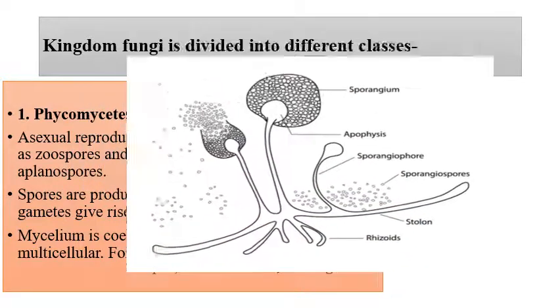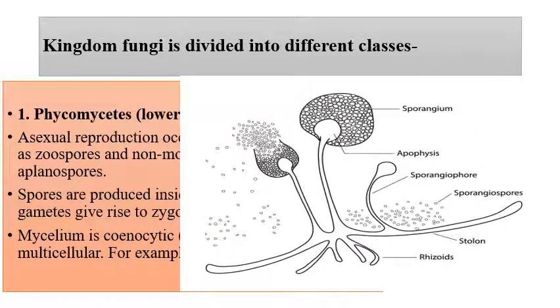And see this figure. The main difference between Mucor and Rhizopus is that the hyphae of Mucor is much less branched in comparison. See here, this complete structure is the sporangium, and this is the apophysis, a collar-like structure which provides support to the sporangium. And here is the sporangiophore, a stem-like structure.